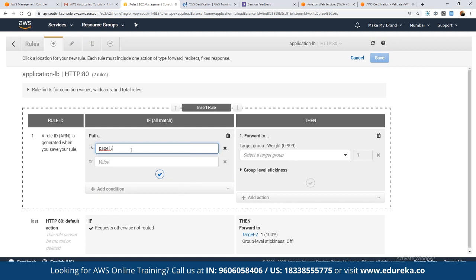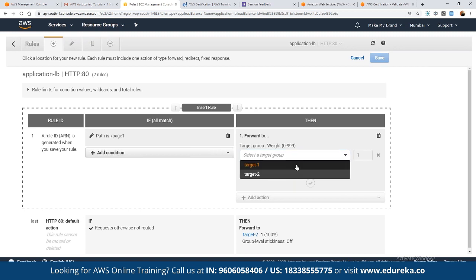So here we define it for page 1. And again, if you want something else, we can add a complete path. For example, we want someone coming from page 1 and then, suppose, ABC. Again, the entire logic should be handled this way. If you have a longer path or shorter path, it doesn't matter. We want anyone coming from page 1 to be handled by some other pages. So we define the path, and once we define the path here, we can simply click on save. We can define that it should be forwarded to, let's say, target group 1, as we have already defined target 2. So here we can choose target 1.